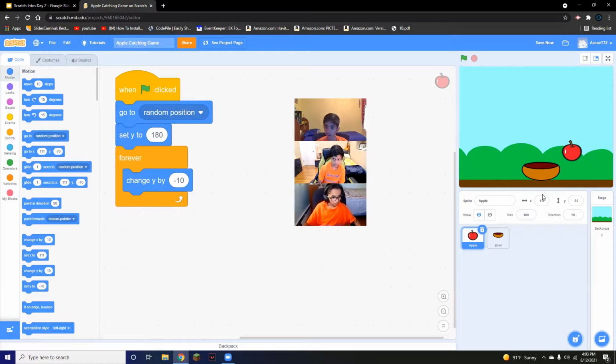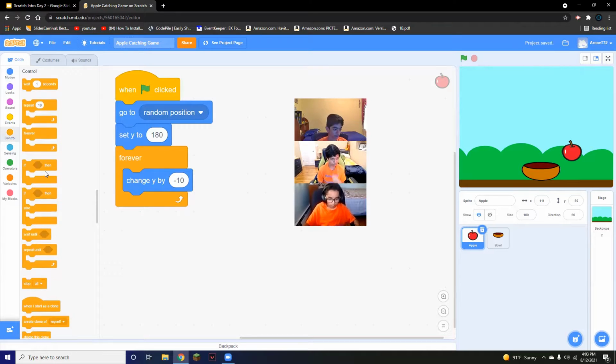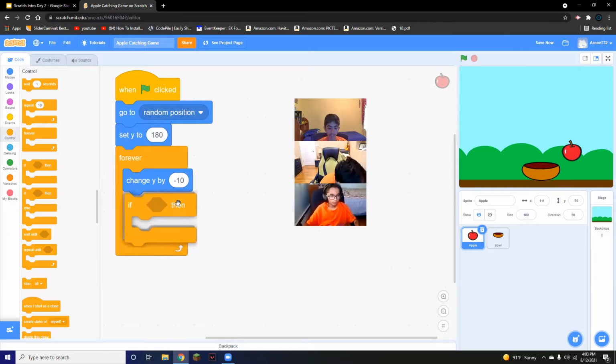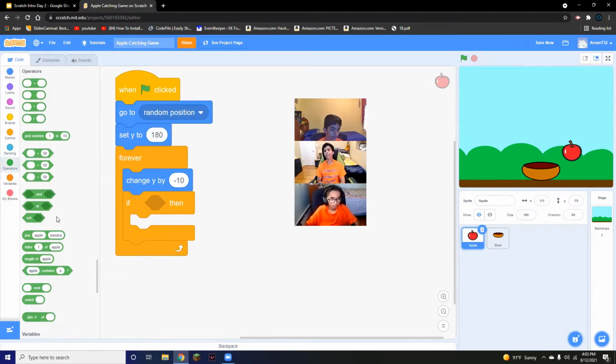But now once it reaches the bottom of the screen, we want it to circle back to the top and keep on falling. We want it to be in a forever loop, right? So here's where it gets a bit confusing, but it's okay. You're going to take this if then block, okay? Put it inside the forever loop under the change y by. Next, you're going to go to the sensing tab, or rather the operators tab, and grab this block, okay? Right here. You're going to grab the less than block.